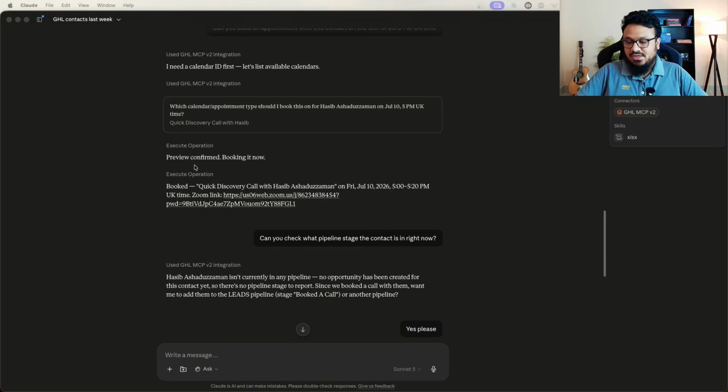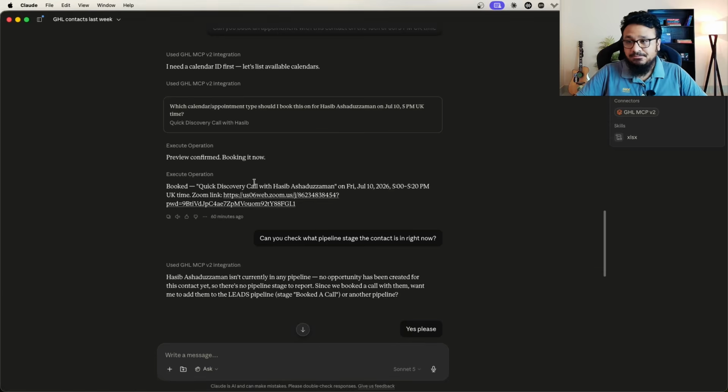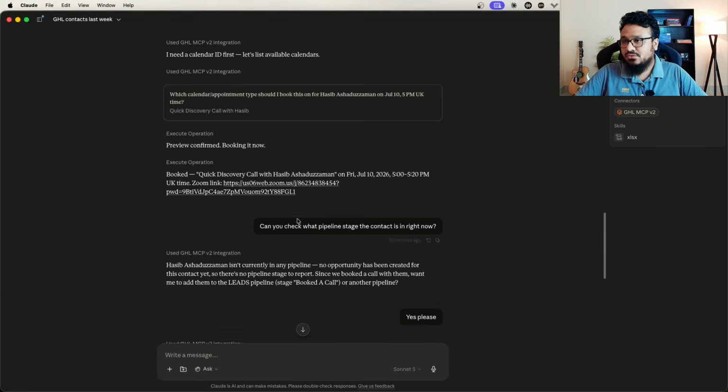And then it booked the appointment and added that appointment to my calendar, which triggered the appointment confirmation reminder. Everything happens normally because I have workflows set up to send out confirmation reminders and all that stuff, notifications from the workflow. It went ahead and did that. Not only that, it also fetched the dynamic Zoom meeting link here. So you can see how cool it is.